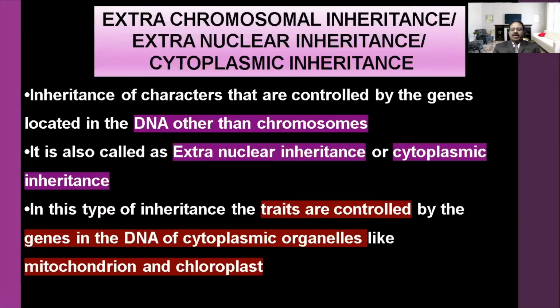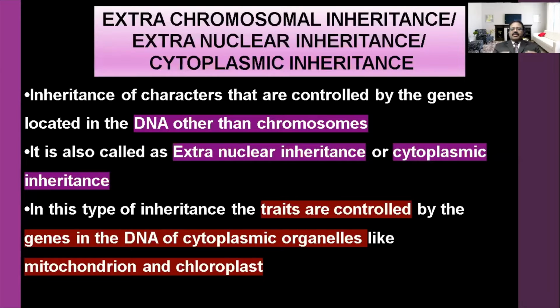So they are genes other than the DNA or chromosomes present in the nucleus, and they are called extranuclear inheritance. It is also called cytoplasmic inheritance. The traits or characters are controlled only by the genes in the DNA of the cytoplasmic organelle.